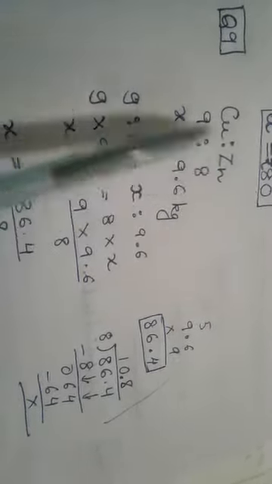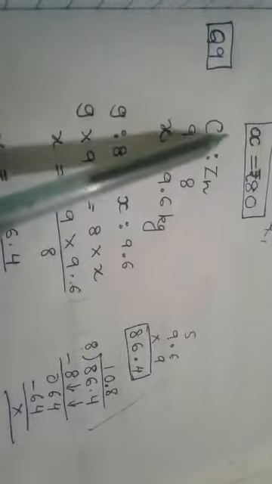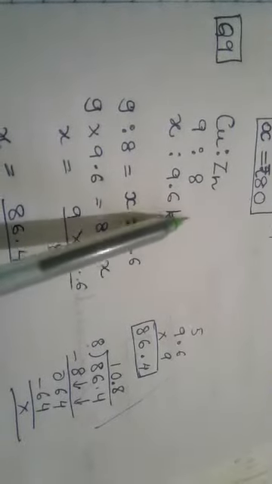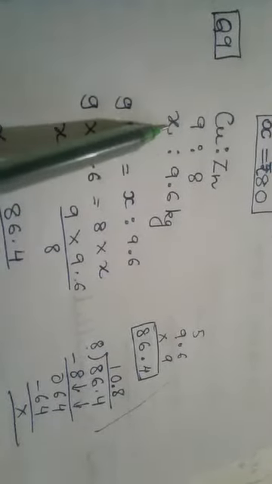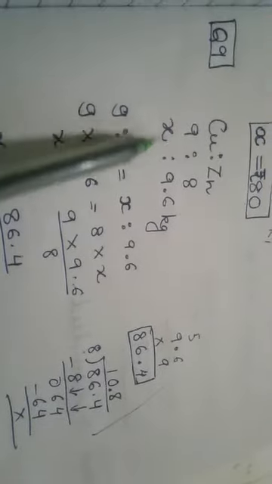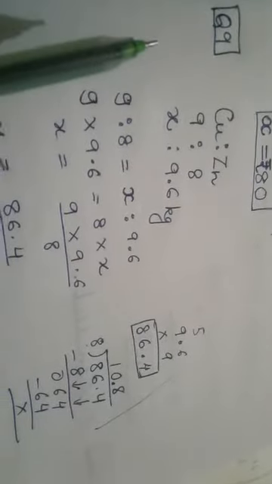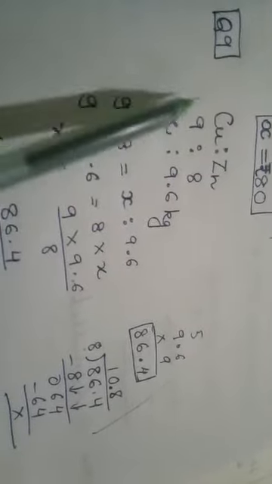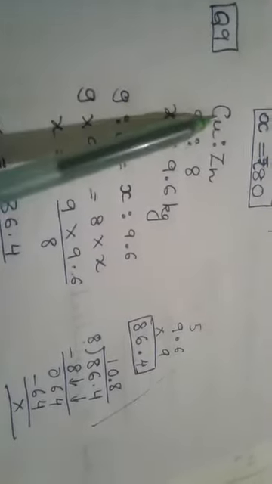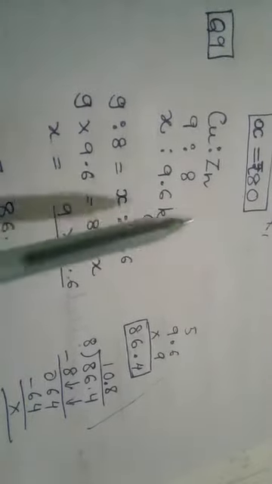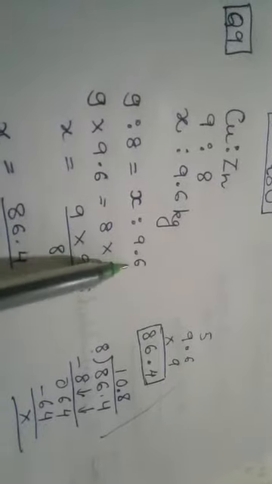So copper is to zinc, 9:8, x is to 9.6 kg. This side is for copper, this side is for zinc. Why have I written this? So that understanding becomes easier. You know why x? Because I have to find the weight of copper. I hope you are understanding. So arrange in proportional form. 9:8 is equal to x is to 9.6 kg. This x is the weight of copper and this 9.6 kg is the weight of zinc.